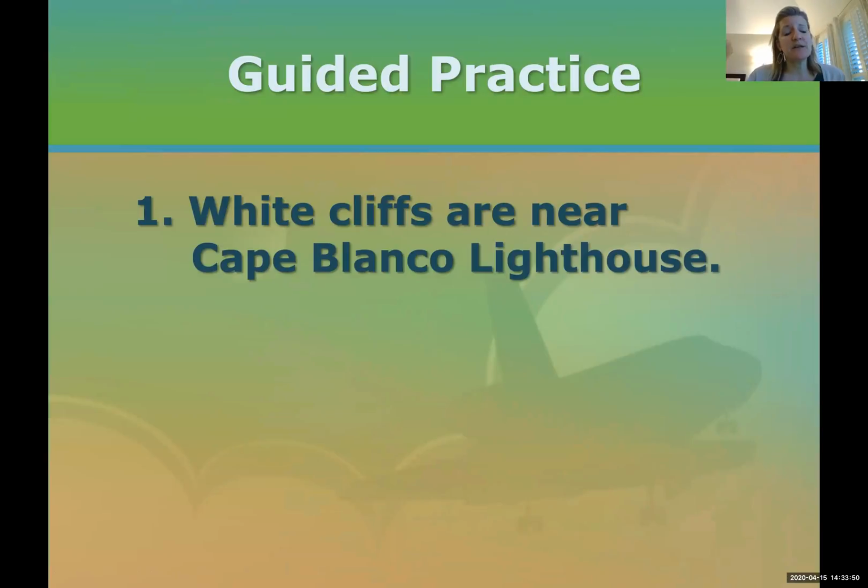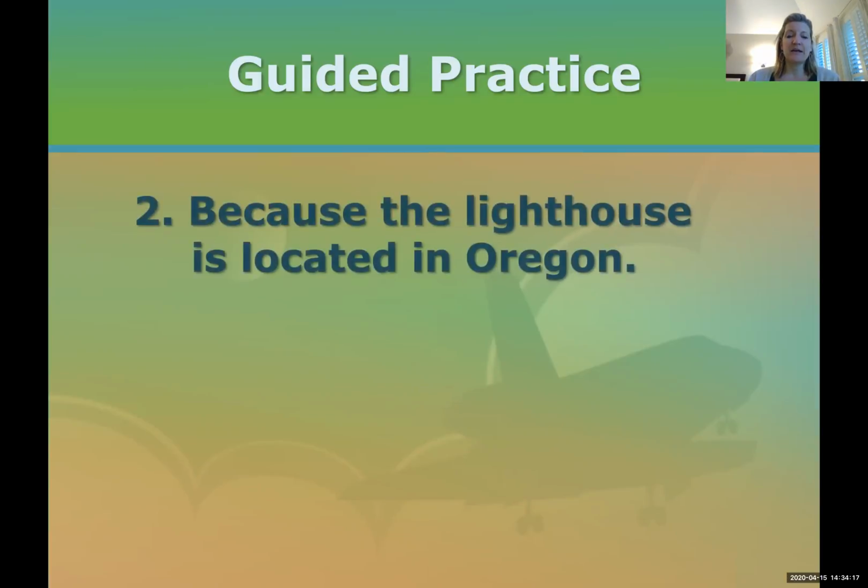White cliffs are near Cape Blanco Lighthouse. Well, in this one, we have white cliffs as our subject. We have "are near" as our verb. And then we have our prepositional phrase, near Cape Blanco Lighthouse. So this is a complete or an independent clause, or a complete sentence. Even though I want to call it a complete sentence, it is an independent clause. Okay, let's look at our next one.